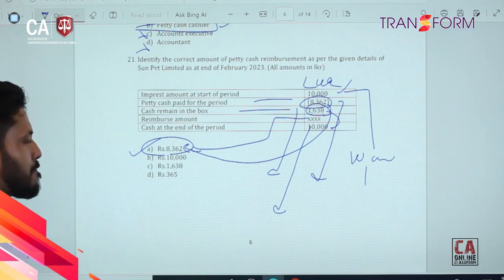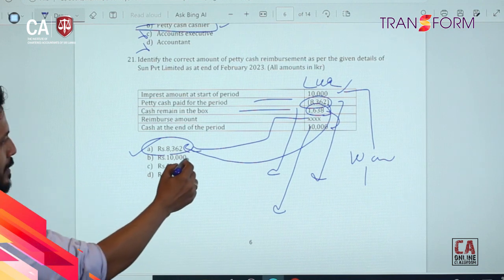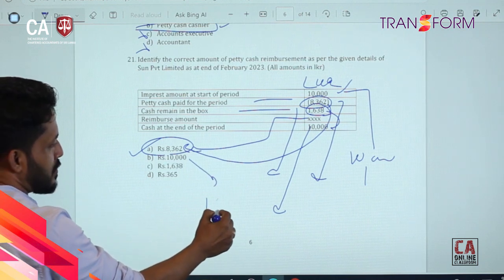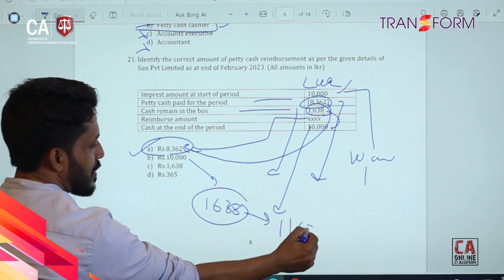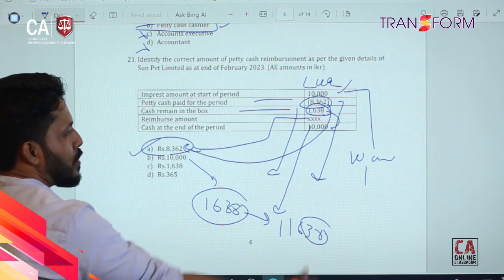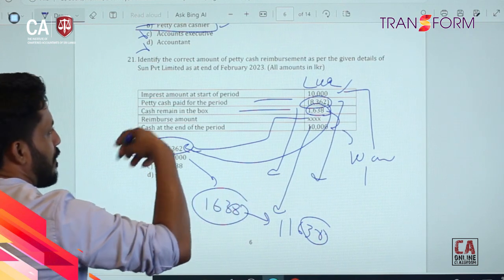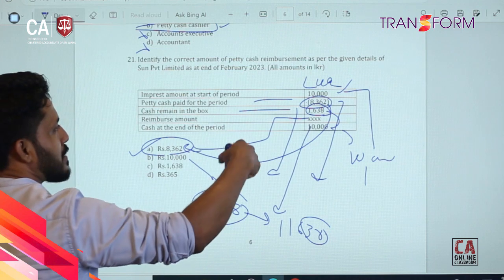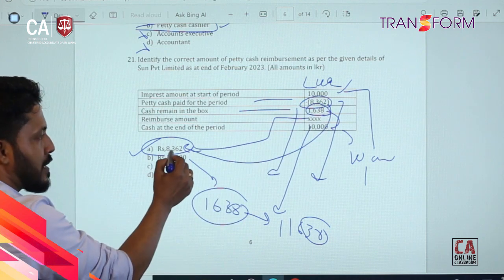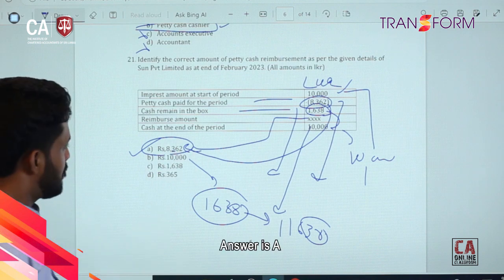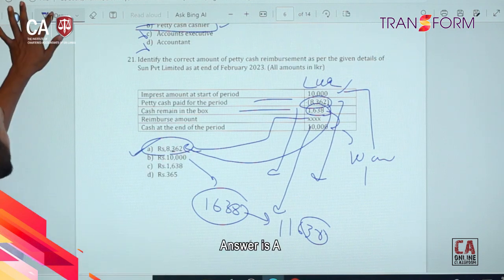This is the answer. If you are receiving 1,638, then 10,000 plus 1,638 will increase the float, it will be 11,638. That is not the case. To achieve the 10,000 float, whatever the incurred expense should be reimbursed. The incurred expense is 8,362. Answer is 8,362. Right. Very clear. Very easy questions, right?